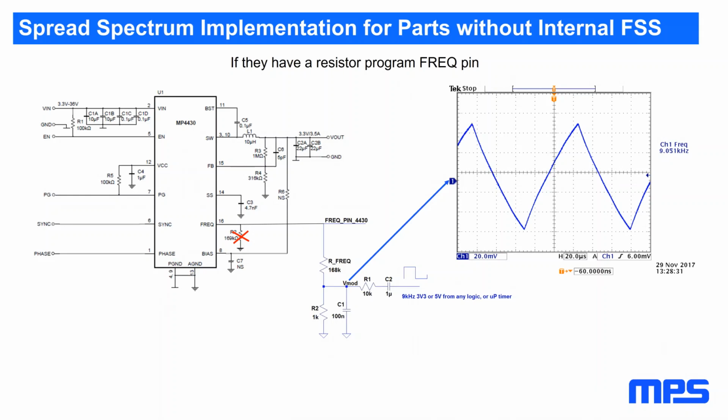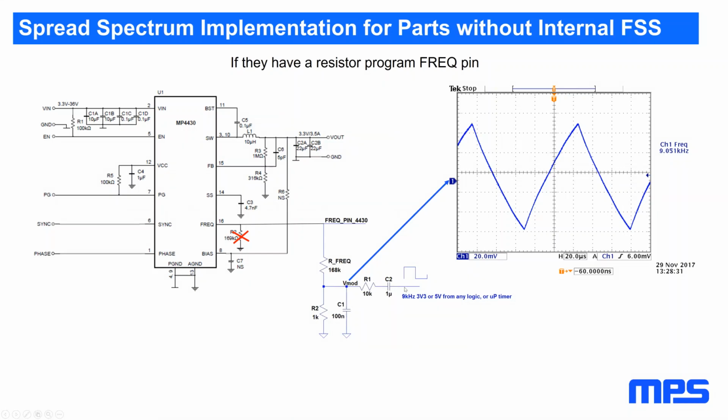Actually, if you have a switching regulator which is fixed frequency and has an external frequency setting resistor, like a lot of our parts do, like the MPQ4430 family, you can easily make it spread spectrum just by removing the fixed frequency setting resistor and replacing it by a resistive divider, and on the bottom you just put a rectangular signal and shape it into a triangular signal with an RC.